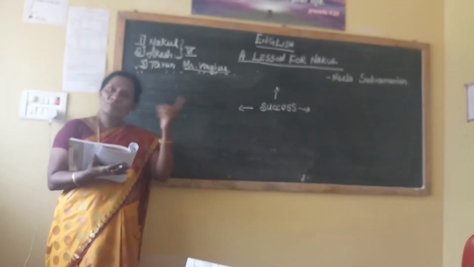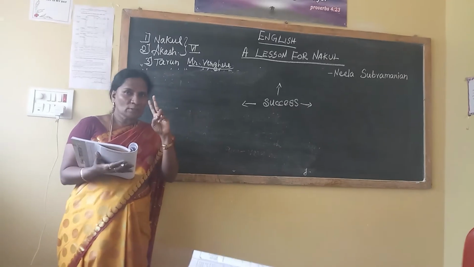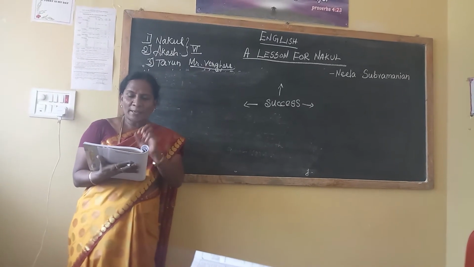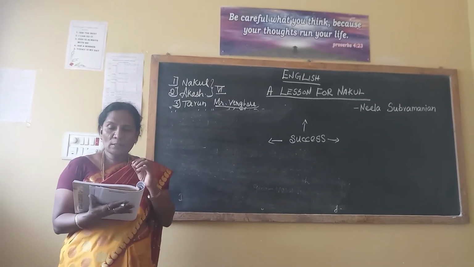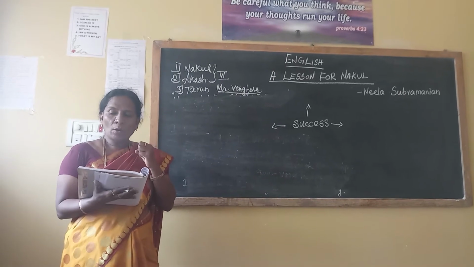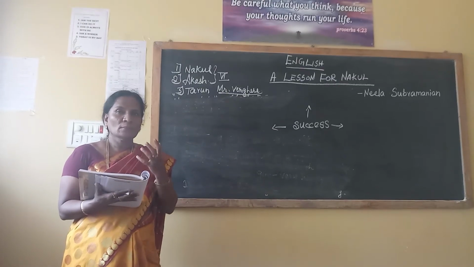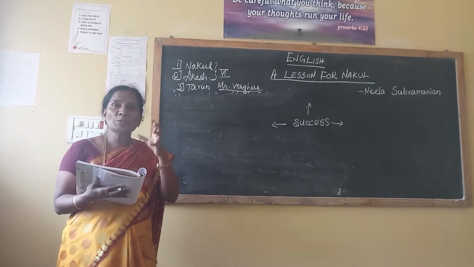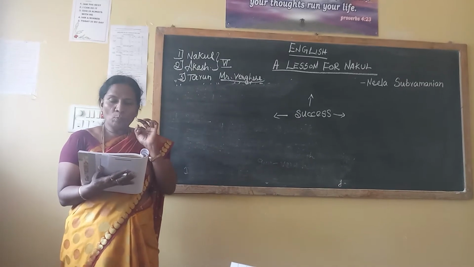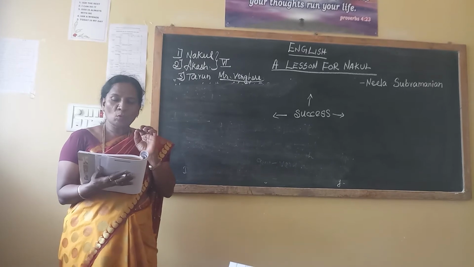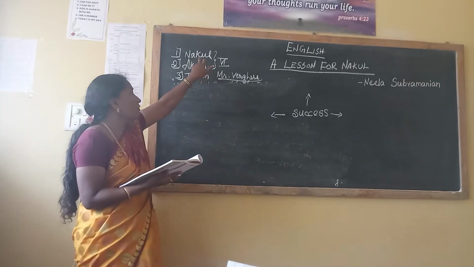Achieving success or failure. Two things are there, right? Success or failure: how trials in life lead to tragedies or triumphs depending on how we handle the situation. That one gives the success or failure. Nakul, a boy of class 6, was overconfident. Who is overconfident?